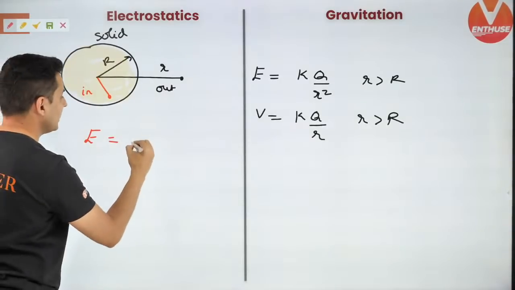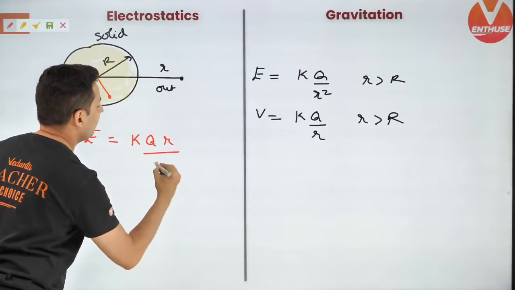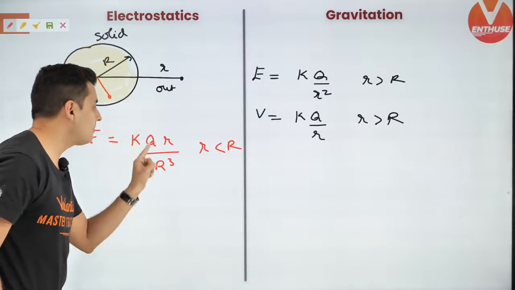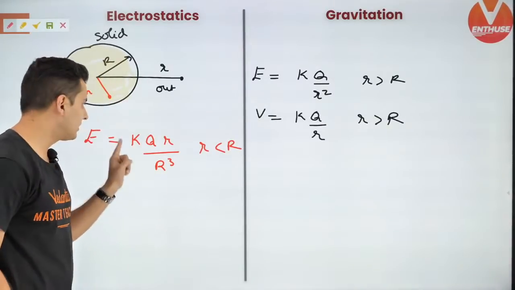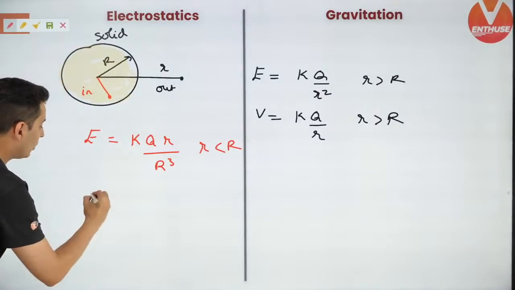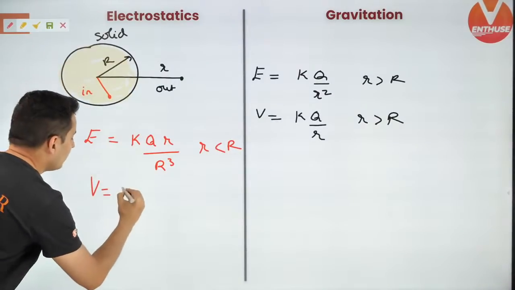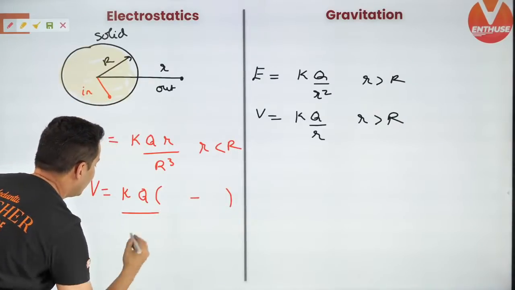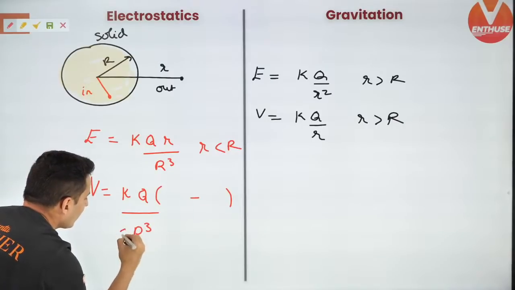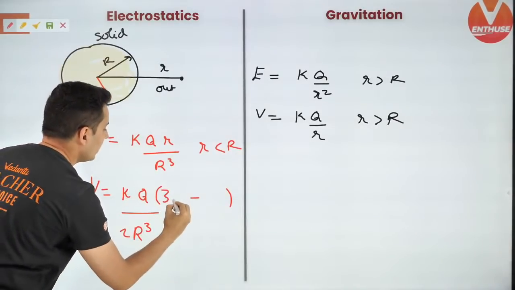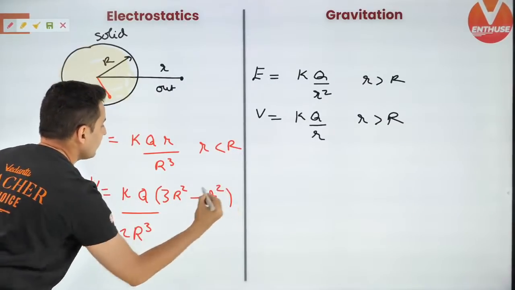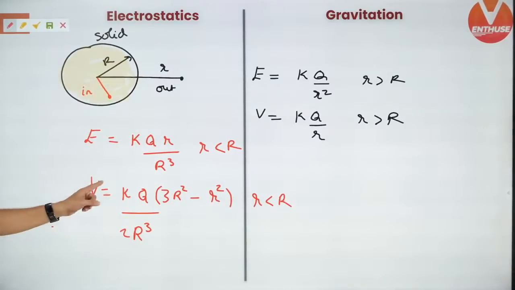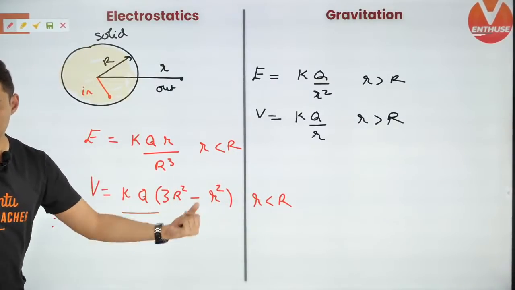The electric field will be kQ small r divided by R cube. Be careful. For gravity it will be GM small r by R cube. That's the difference. And potential has one crazy formula. Remember this: kQ, something minus something divided by 2 R cube, and you have 3R square minus r square. This is the formula. Again, r is less than R. So this is the crazy form which you must remember.